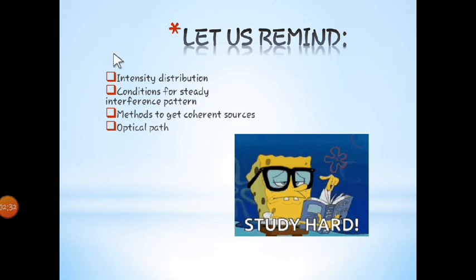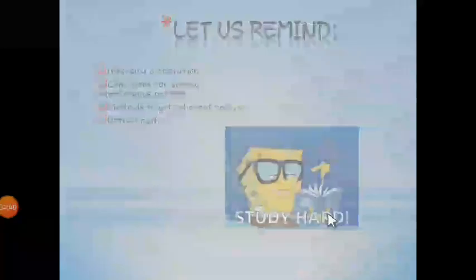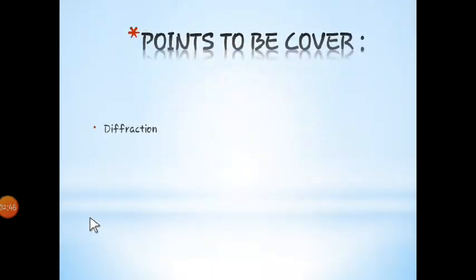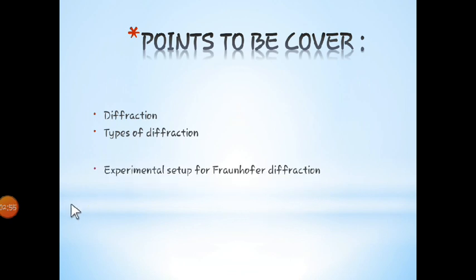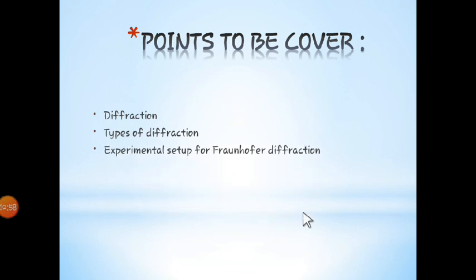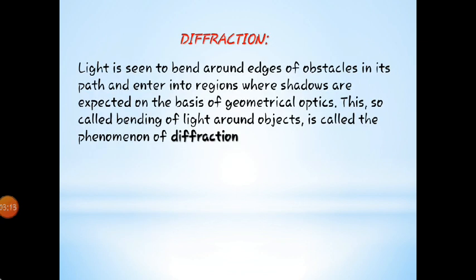Okay, so reminding all these terms, we are going to move forward to learn a new concept which is going to clear one more property of wave, which is nothing but diffraction. So the points to be covered in this are diffraction, types of diffraction, experimental setup for that type, and diffraction at a single slit. This is the Fraunhofer diffraction, which is one of the types of diffraction that we are going to deal with. So this is what we are going to see in today's lecture.